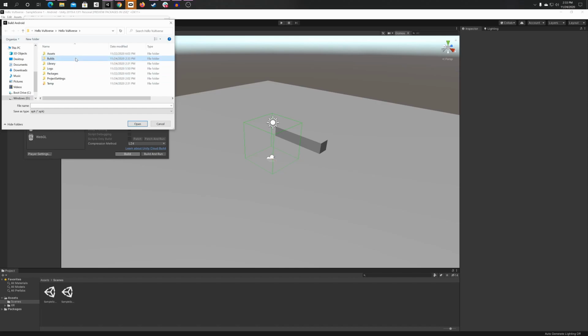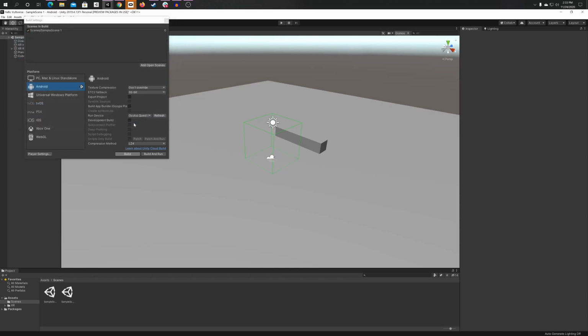And then open it up. And then we'll give the build the name of our project. So hello Vultiverse. Let's click save. And that'll now start building our APK.